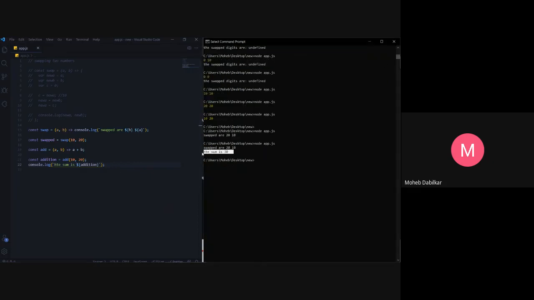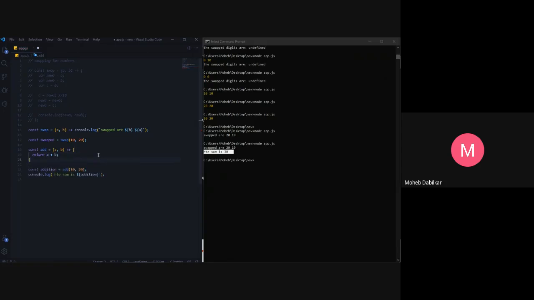So you see the sum is 30. We just omitted this part, so it was supposed to look like this. So this takes up 3 lines, which is lots of code, and this return was not needed since there is just one line. That's why all we do is this.